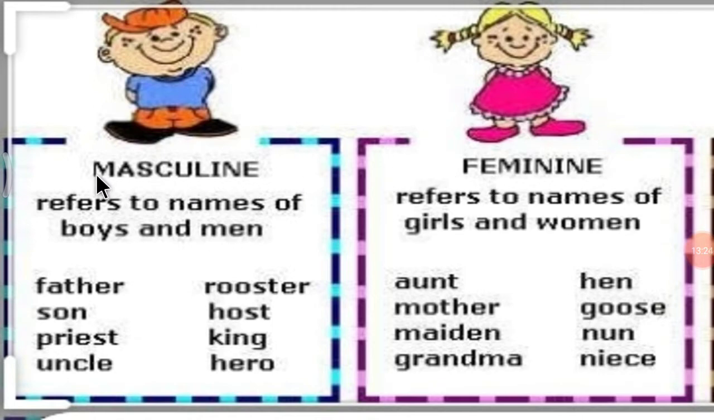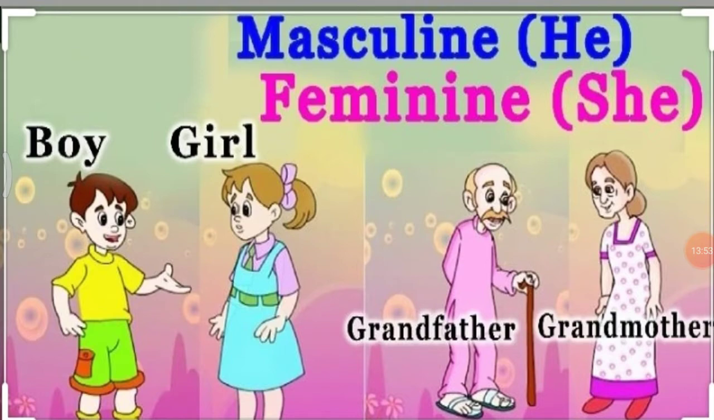Let me tell you the definition again. Masculine refers to names of boys and men. And what things does feminine refer to? Feminine refers to names of girls and women. So let me show you some examples. See here.